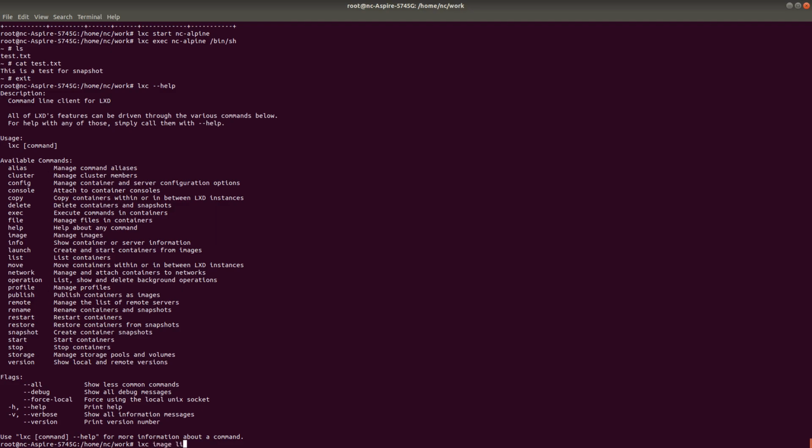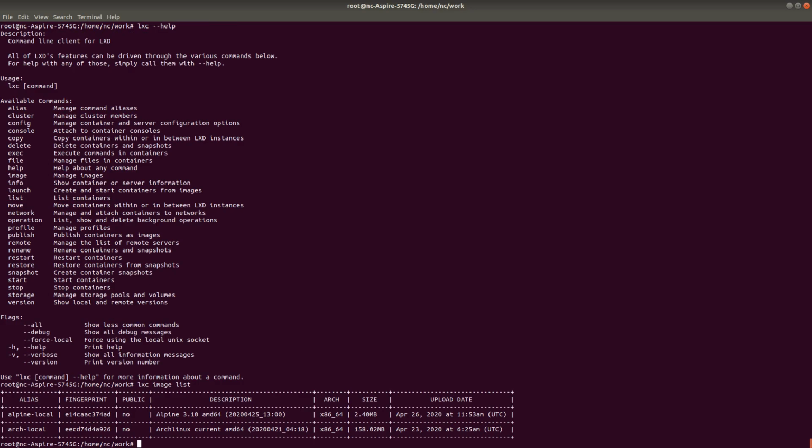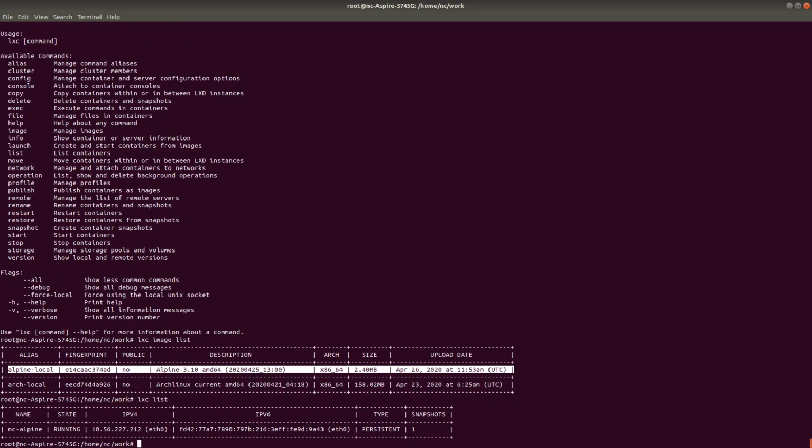So for that part, let's see what images I have once again. I have this base version of Alpine, which is coming from the LXC repository. It has only the base Alpine. It doesn't have anything. Now, whatever I have done, I have installed the SSH server and I have also installed the application Tmux. So the image that I have right now, which is in LXC list, is basically something on top of the base Alpine OS image.